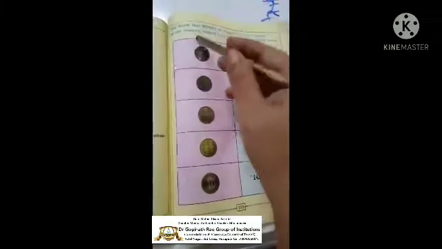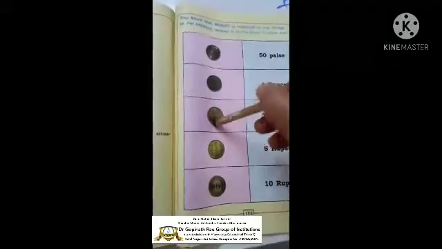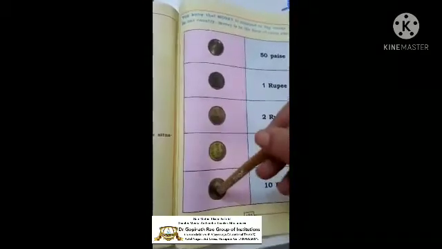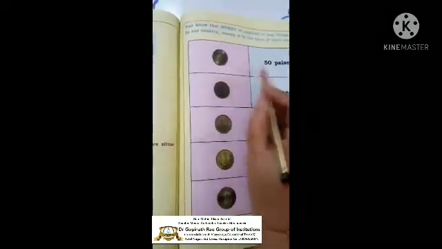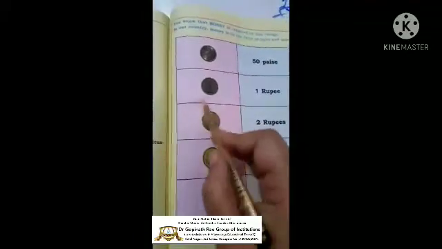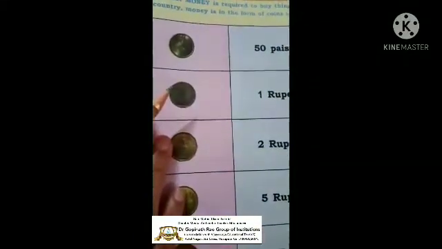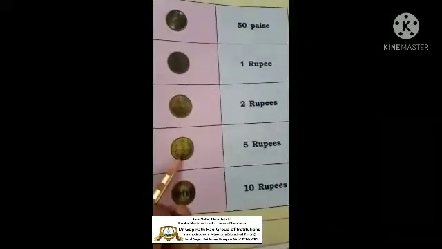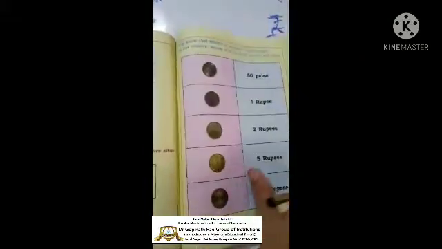So it was an old currency, children, all this. So now 1 rupee is running, 2 rupees is running, 5 rupees it is there, but 10 rupees somewhere it is not going on. Okay. Where is 50 paisa? This is called 50 paisa. This is called 1 rupee. See here, 1 is written on this. So this is called 1 rupee. And this is 2 rupees, 5 rupees, 10 rupees. Okay.